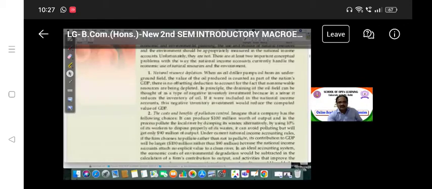So this is the book, the Abel Bernanke Croushore book. Here in this unit, it is discussed in detail.